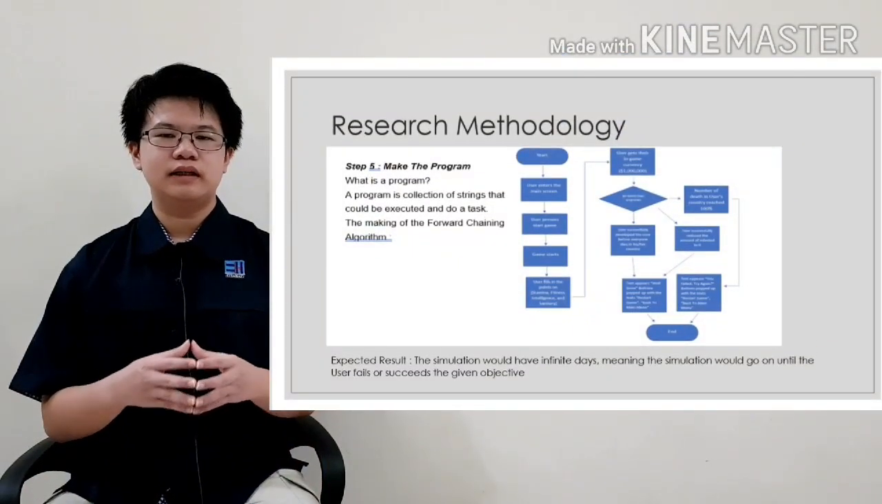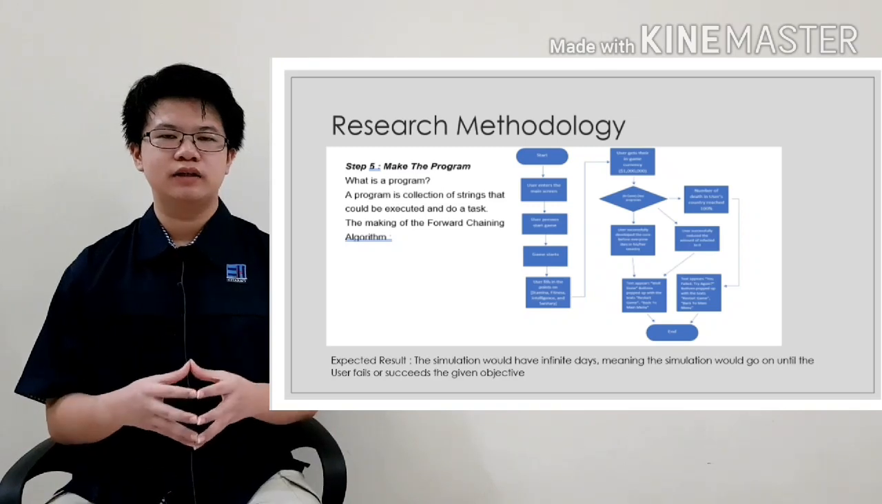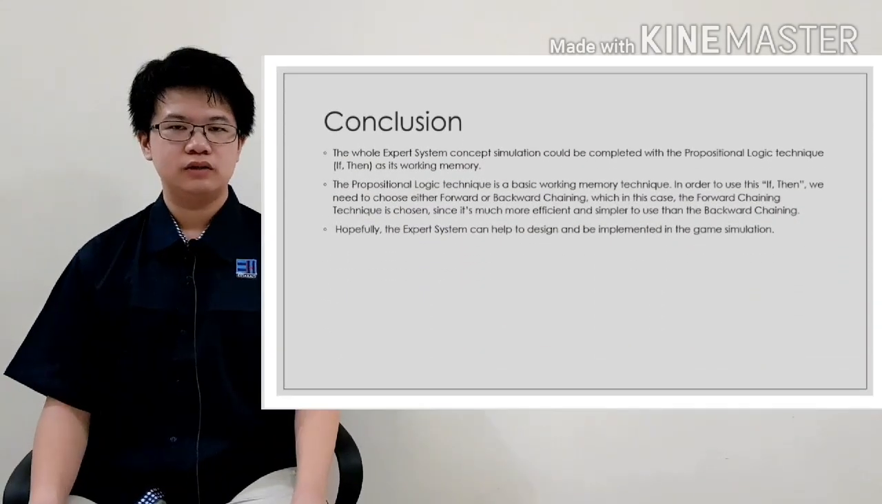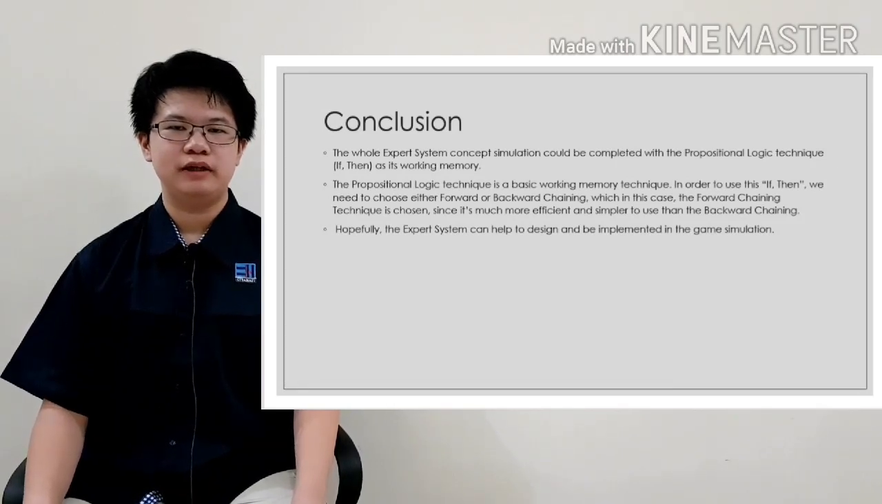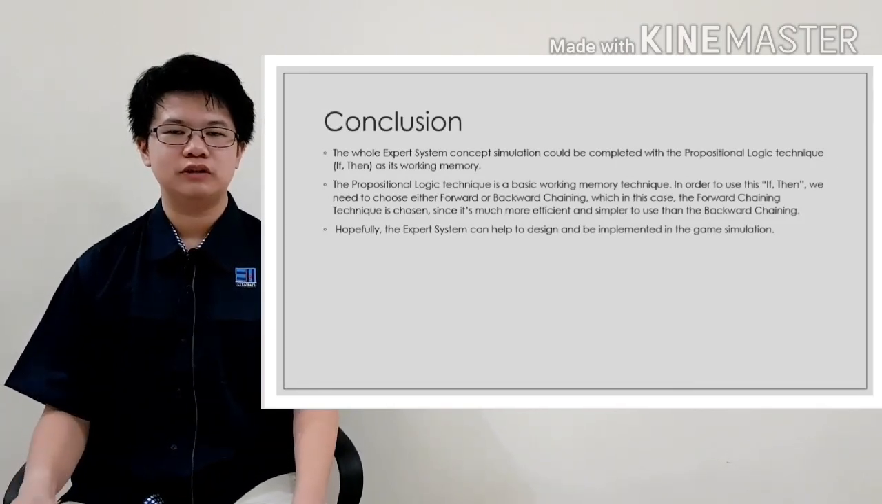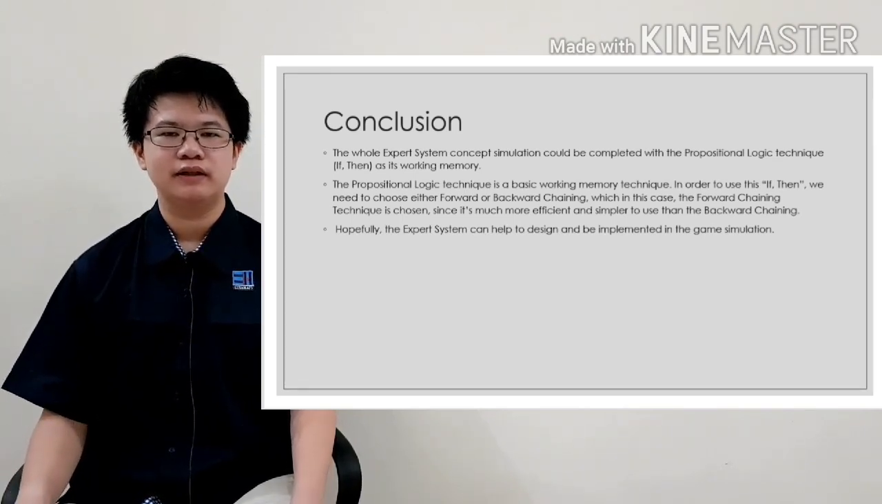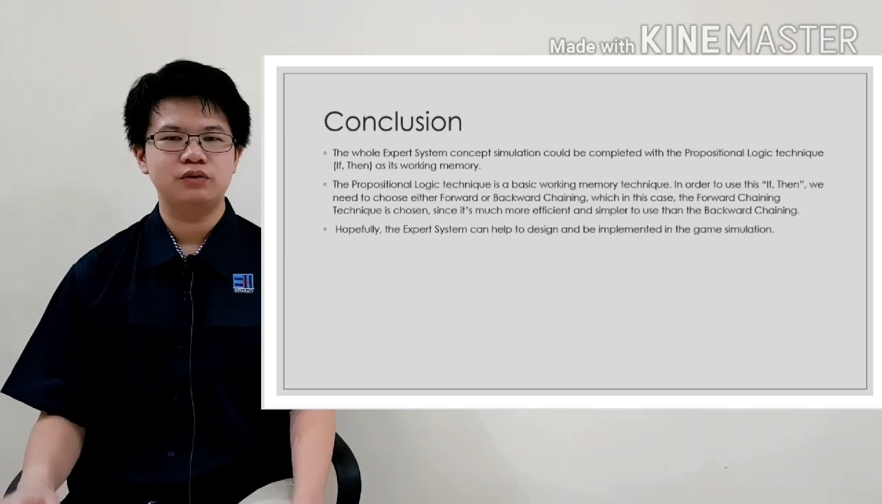The expected result is that the game would keep on progressing until either the user fails or succeeds the main objective. In conclusion, this expert system concept simulation could be done with only using the propositional logic technique as a database. But in order to use this technique, we need to choose another technique, either forward or backward chaining. In this case, we choose the forward chaining because it's much easier. Hopefully, this could be implemented into the simulation.